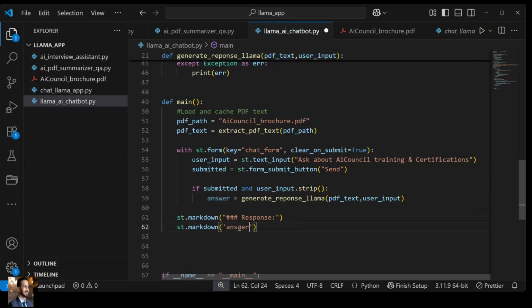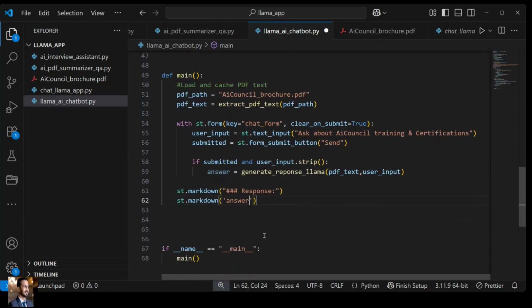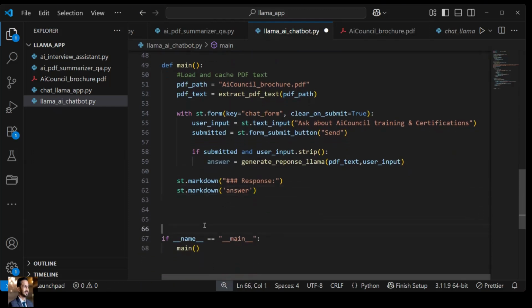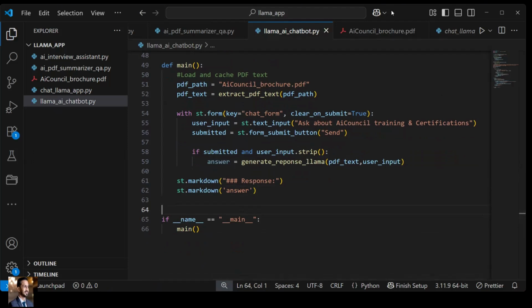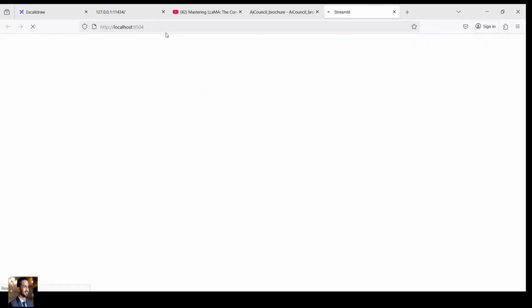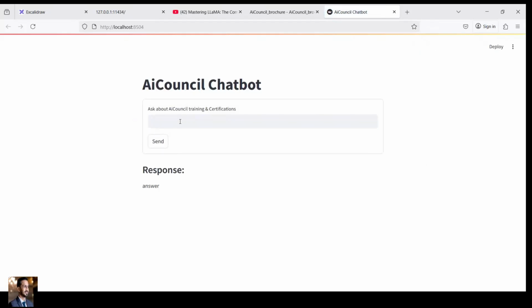Okay, so let's see what this is doing, whether it is giving me the expected output or not. So I'll save this. We'll get back to our user interface, and we'll check what exactly is happening. So I'll just refresh it, right? So as of now, there is no answer. I'll ask this: what training programs do you offer?